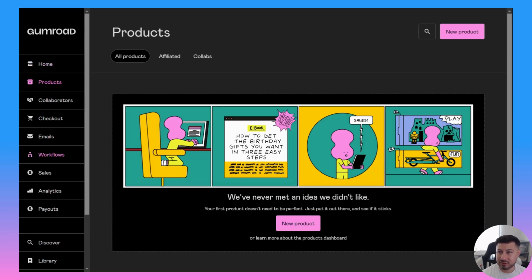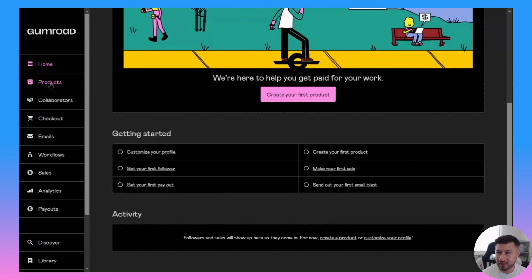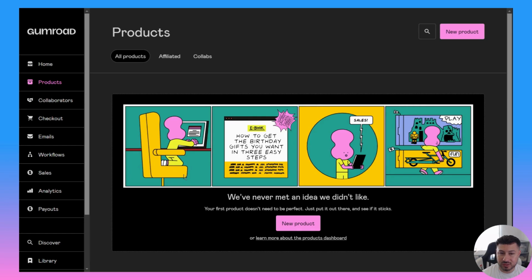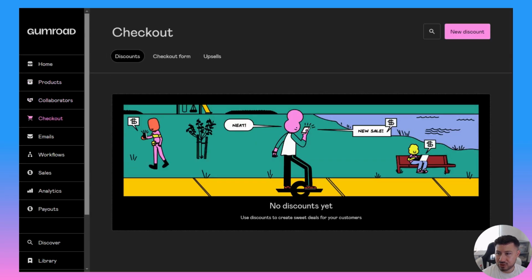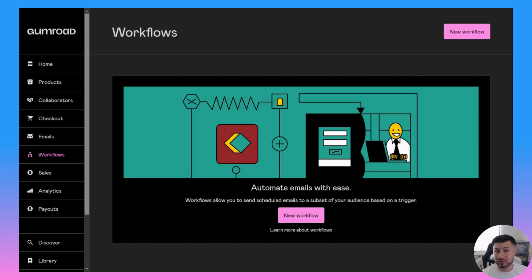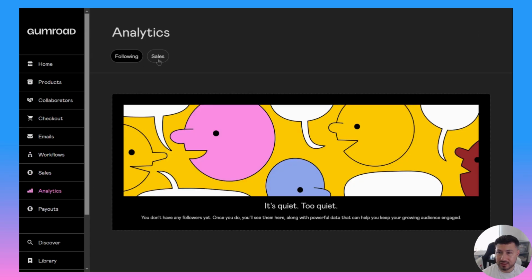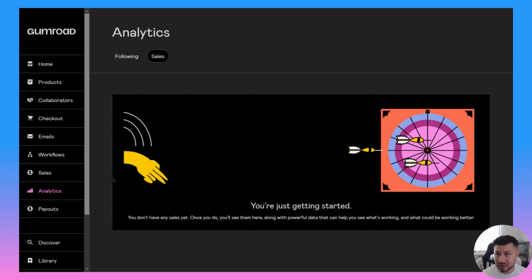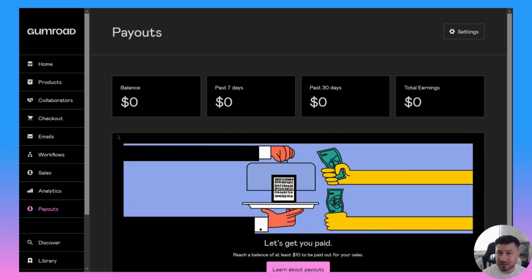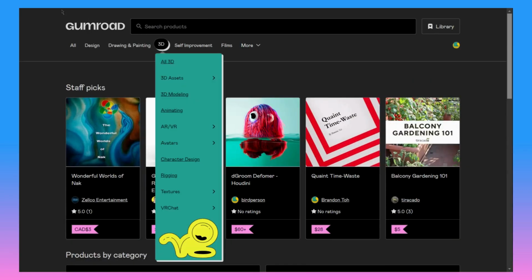So this is the dashboard. Just go browsing a little bit. This will be your home, though obviously there won't be anything on here. It'll just give you some instructions. It tells you what's going on, tells you what's what. You could kind of browse through it if you want. You could send emails. You could send workflows, which are automated workflows, or sorry, automated emails. Sales, you can see all the sales you've made. You can look at the analytics once you start making sales or you start getting people subscribed to your email list, the payouts, how much you got paid. Then you got the discover, which is basically their marketplace.